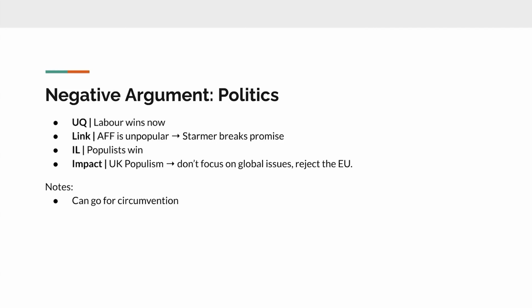And the impact is UK populism. They don't focus on global issues. They reject the EU, which in turn collapses cooperation, decking support for Ukraine, a bunch of impacts you can read off populism. Notes: you can go for it as circumvention. If they're populist, it takes away all the benefits of the affirmative, because even if they're tied to Britain, the populace would just not listen or not do anything. It has good turns case potential.